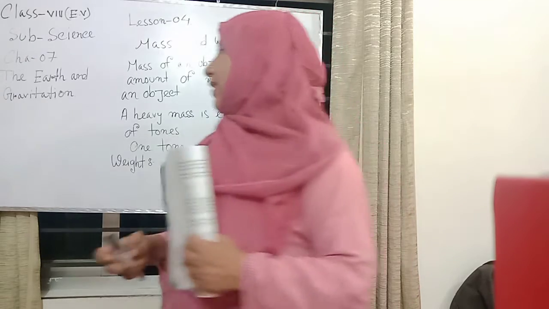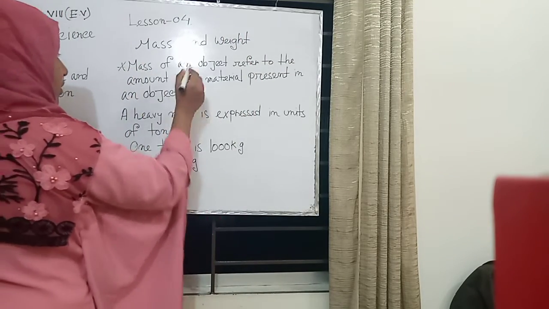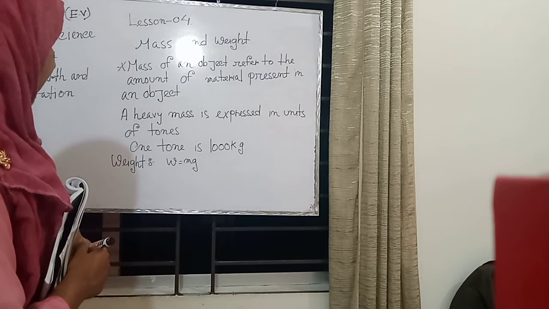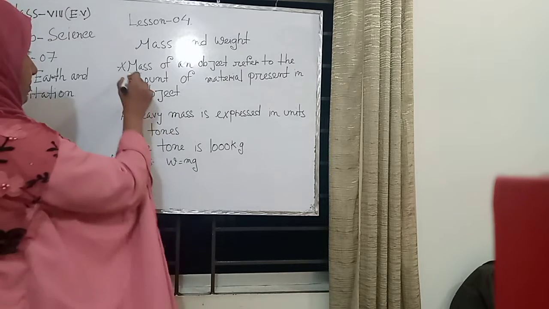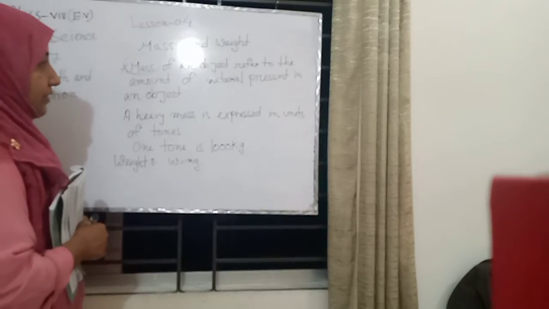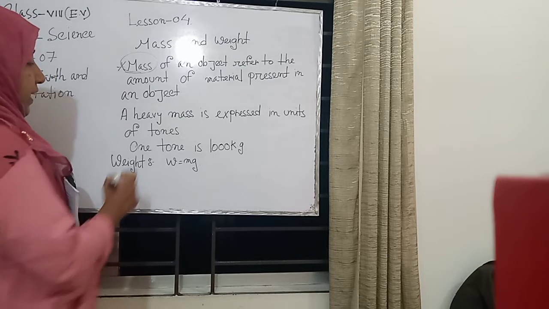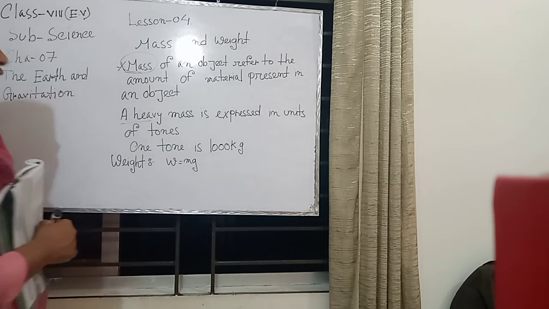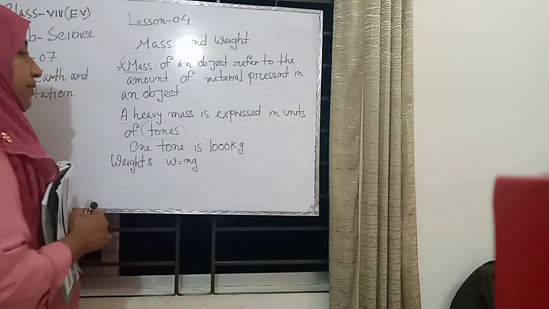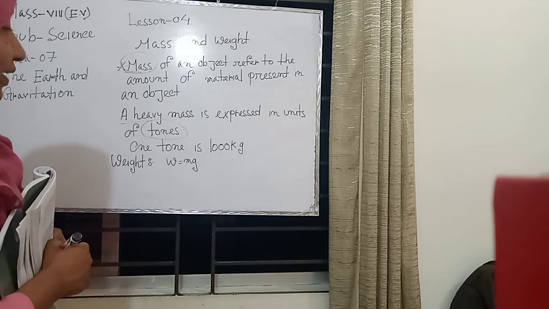My dear students, I will write the heading: mass and weight. Basically, the mass of an object refers to the amount of material present in the object. Again, I repeat, the mass of an object refers to the amount of material present in the object. A heavy mass is expressed in units of tons, and 1 ton is 1000 kg.